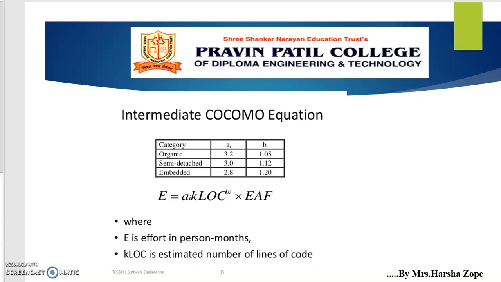Experimentation with different development strategies is allowed in this model. The 4 phases used in the detailed COCOMO model are: first, requirement planning and product design, that is RPD. Second is detailed design, that is DD. Third is code and unit test, that is CUT. And last is integrate and test, that is IT.